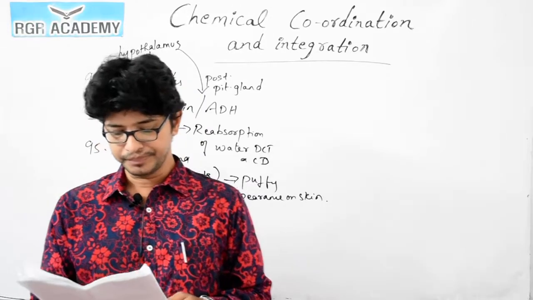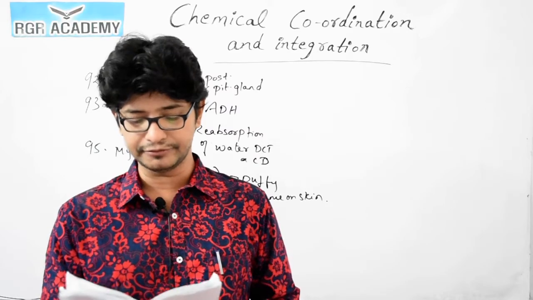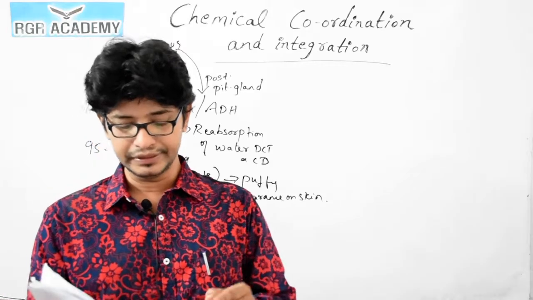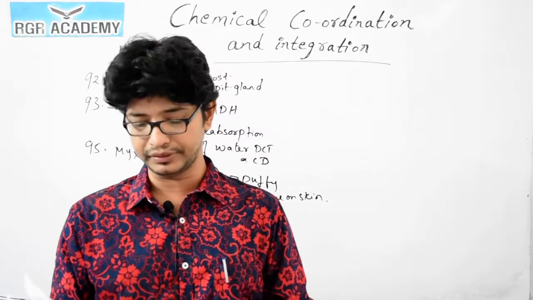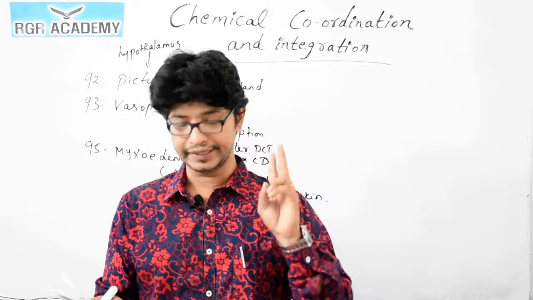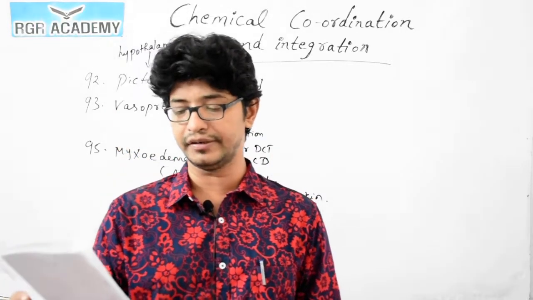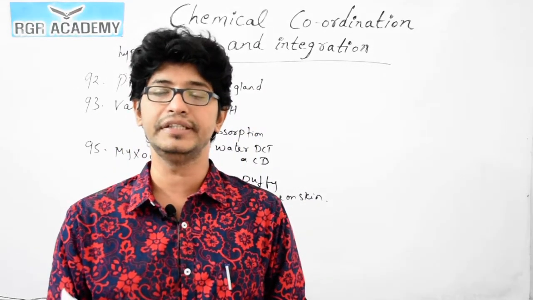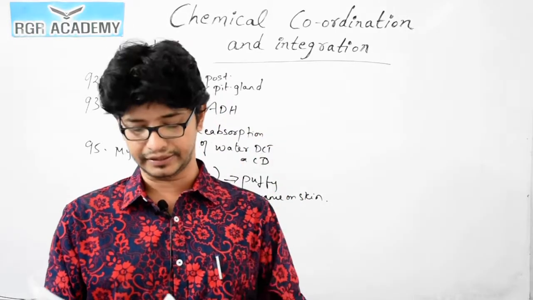Question number 97. Cortisol is secreted by the adrenal cortex in response to stress. In addition to its function in a stress response, it functions in negative feedback by inhibiting the hypothalamus, so that corticotropin-releasing hormone, that is CRH, secretion is reduced. The second option is inhibiting the anterior pituitary's ability to respond to CRH by reducing the pituitary sensitivity to CRH. So options 1 and 2 are both correct, and 3 is the correct answer.